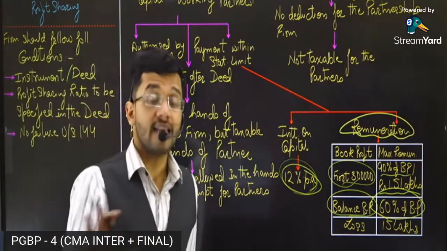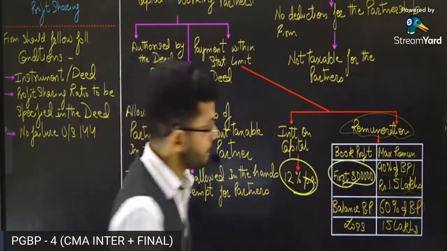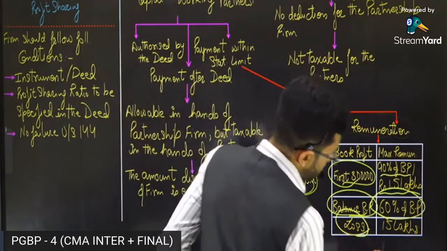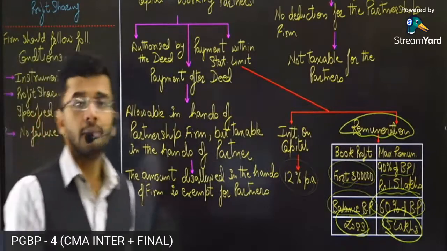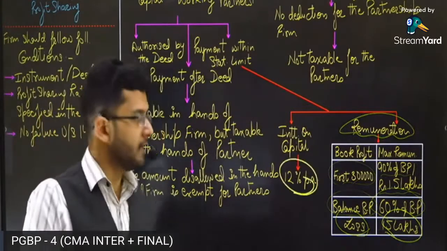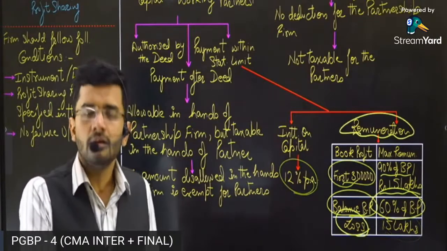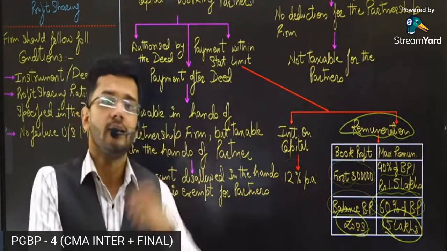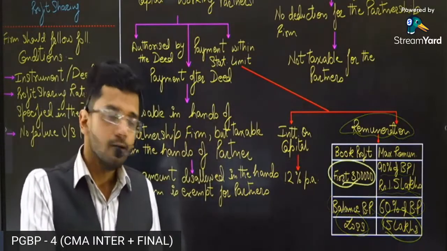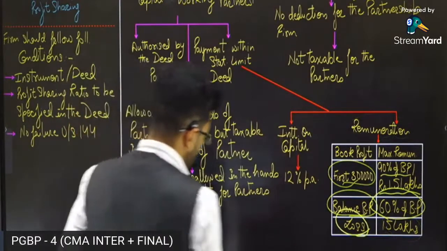Remuneration means salary. Salary cannot exceed 60% of the book profits. Then in case of a loss, 1.5 lakhs can be the maximum amount of remuneration which can be paid to the partners. If you pay more than 1.5 lakhs to your partners, then we will disallow that entire expenditure in the hands of the partnership firm and allow it in the hands of the partner. So that is how the remuneration is limited by statute.